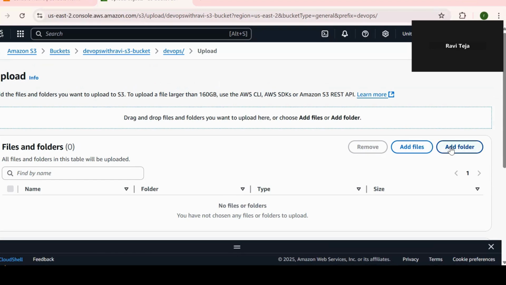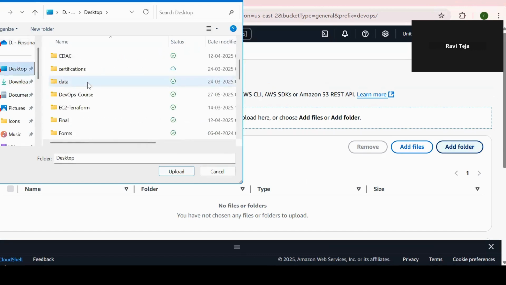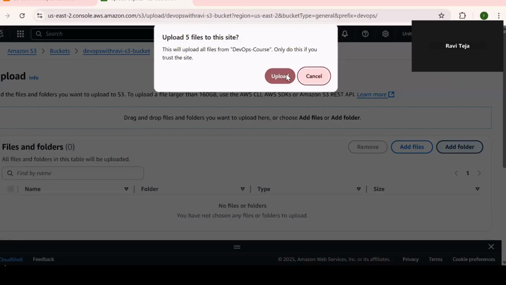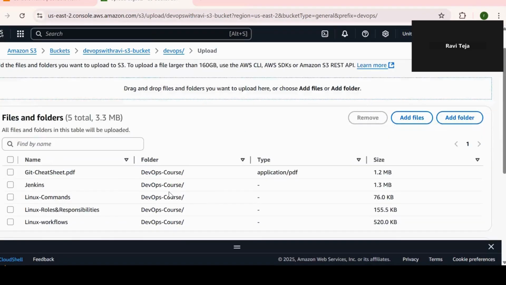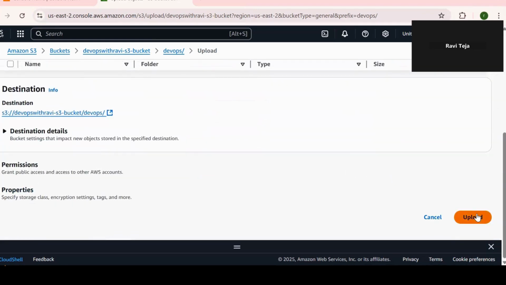Here I would like to add a folder as well. Click on desktop, DevOps course, upload this. Okay, come down, click on upload.